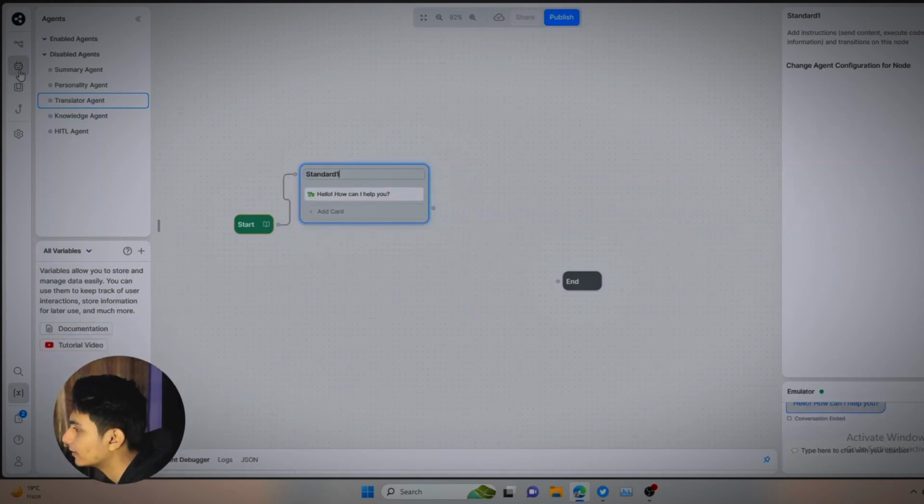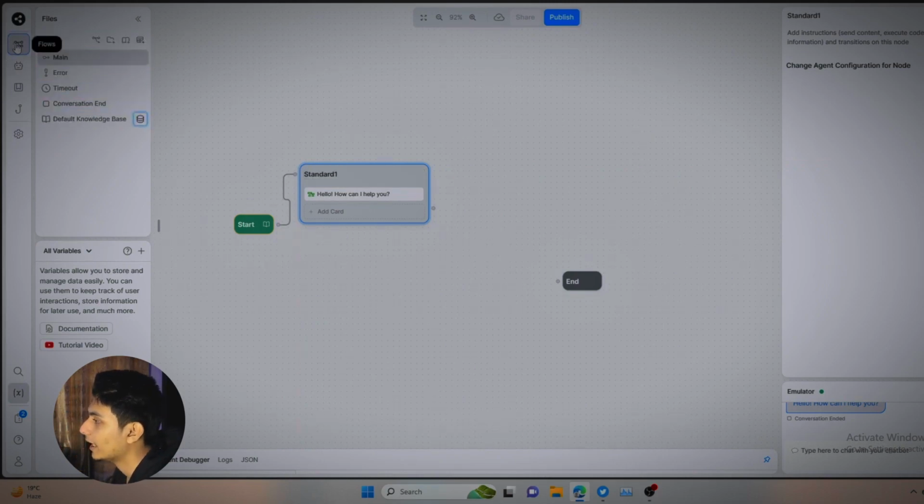So now we are going to add a knowledge base to it. How do you do that? How do we add a knowledge base? You will have to go into the flows, right? This is the agent part. This is the library. There are different intents, different purposes. We will be talking about all of this later in different videos. For now, we will just be working on flows.